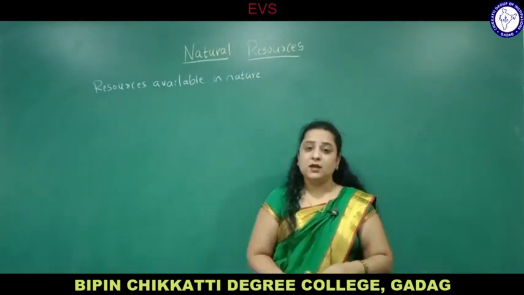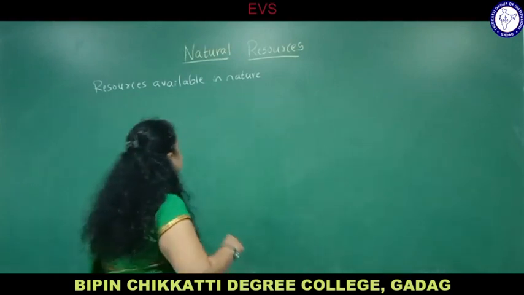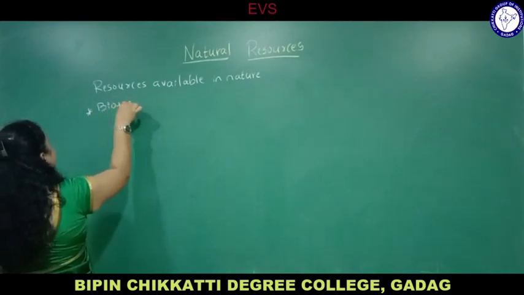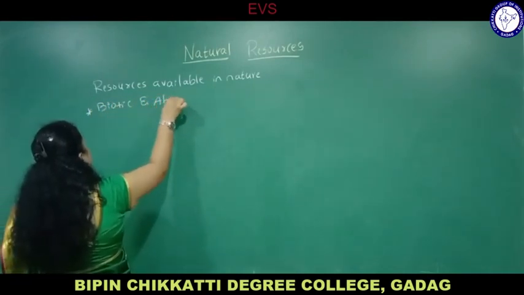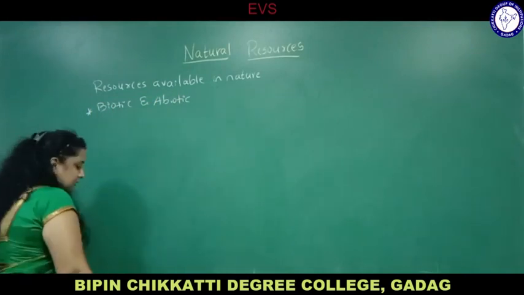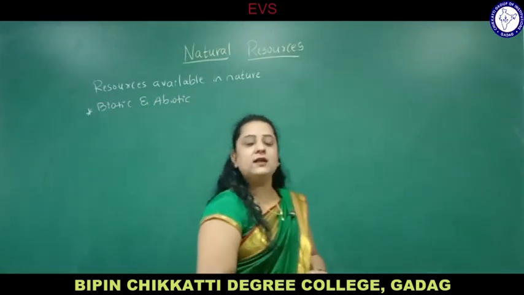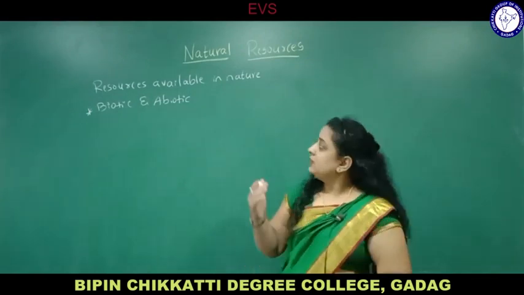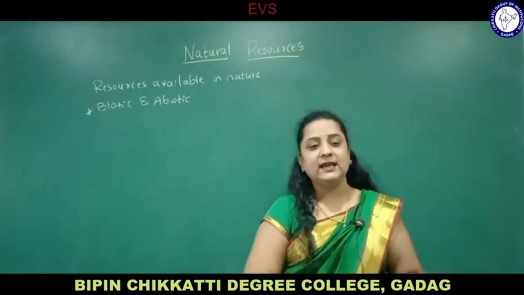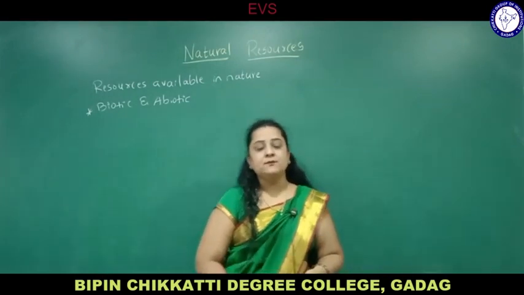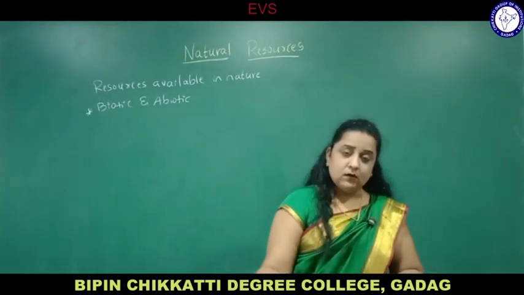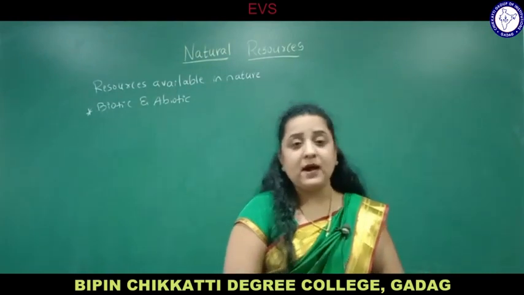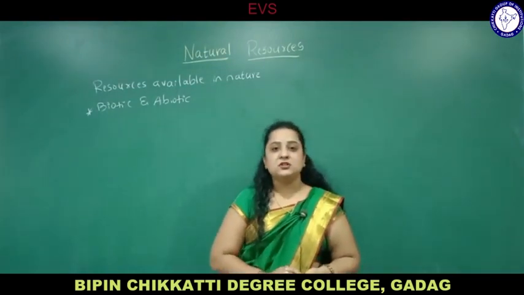Some are biotic and some are abiotic resources, you can classify them as biotic and abiotic. You know the meaning of biotic? The living components of an ecosystem are called biotic components, like plants, animals and microorganisms. And abiotic components are soil, water, air, temperature, humidity, pH. They are all called abiotic components. So land, water, air, animals, mines, petroleum, they are all coming under natural resources.